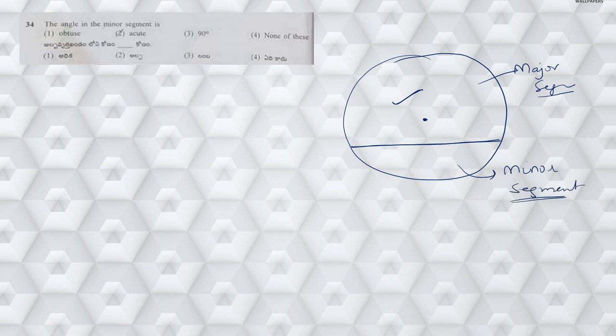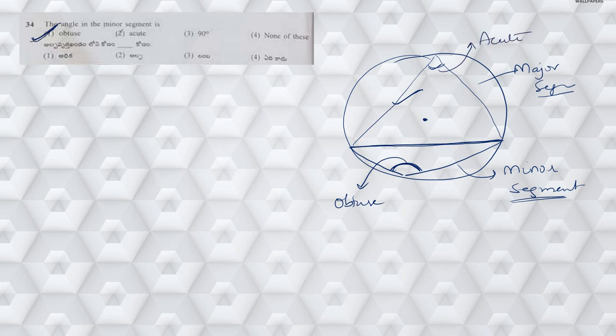To get a segment, we need to make use of a circle and a chord. Now in this minor segment, if I consider any angle, this angle will always be obtuse. Whereas in the major segment, the angle will always be acute. Clear? So in the minor segment the angle is obtuse and in the major segment the angle is acute. For this question, since it is a minor segment, an obtuse angle will be there.